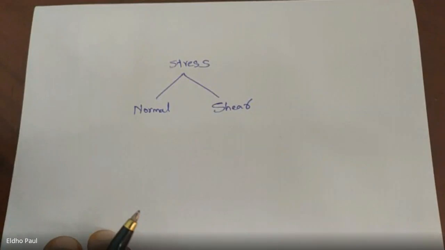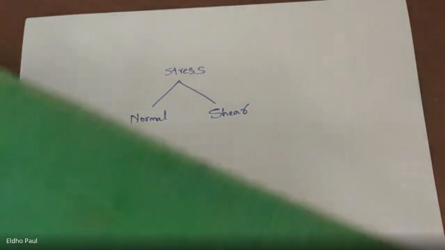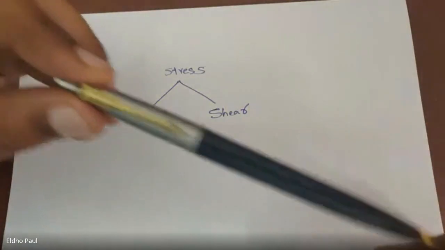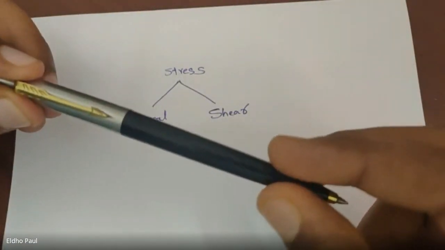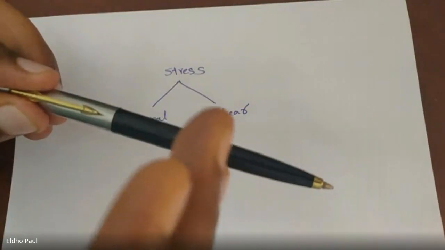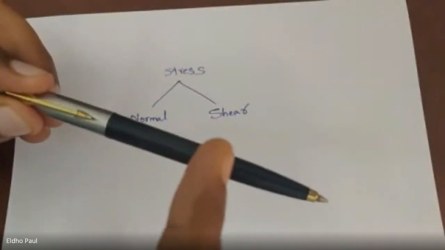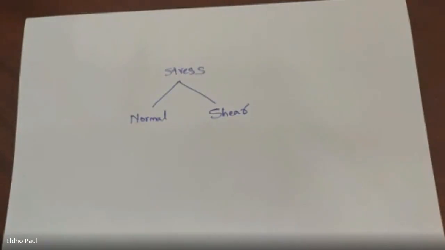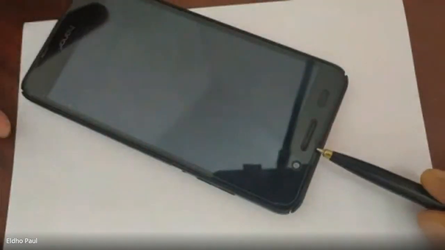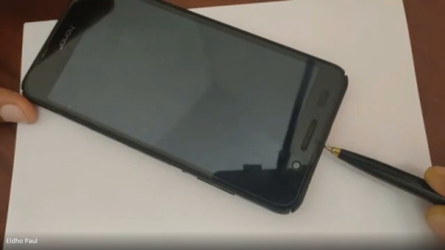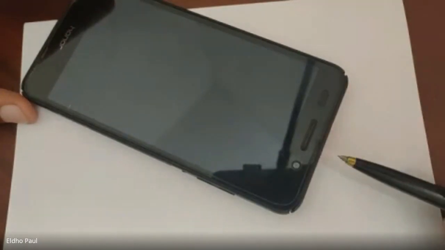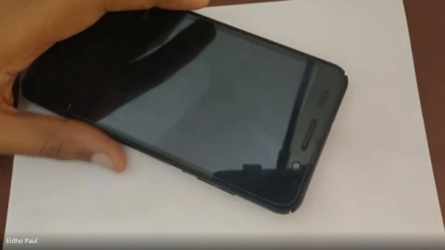If the stress is normal to the area concerned, then we call that a normal stress. For example, if we take this beam member or this pen, and I apply a force which is perpendicular to this cross section, here we can see the force is perpendicular to this cross section.